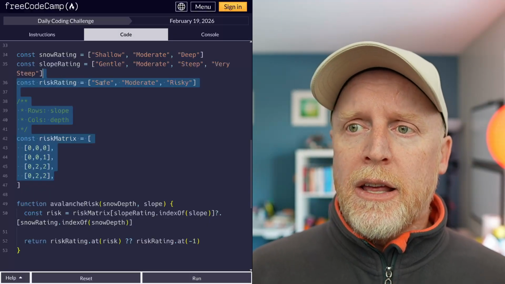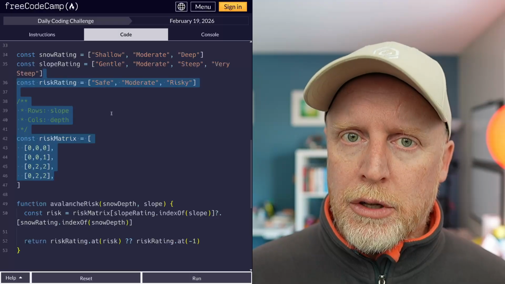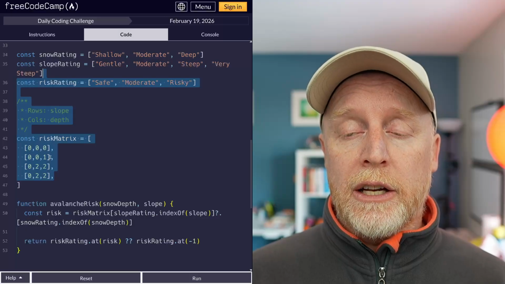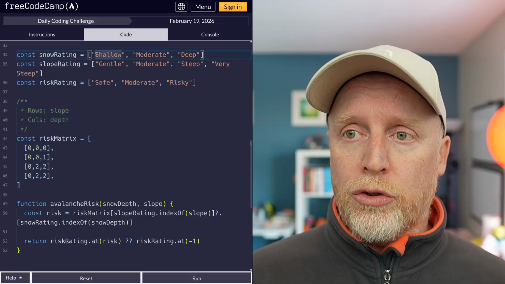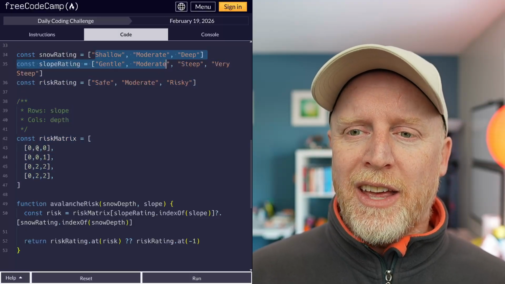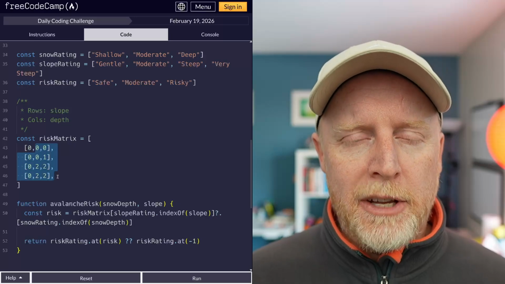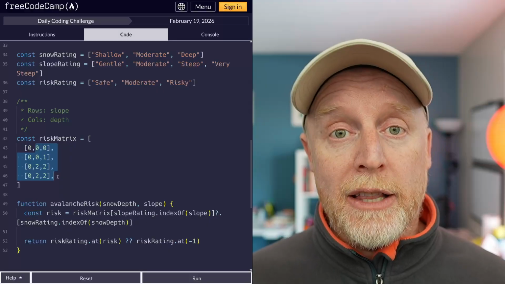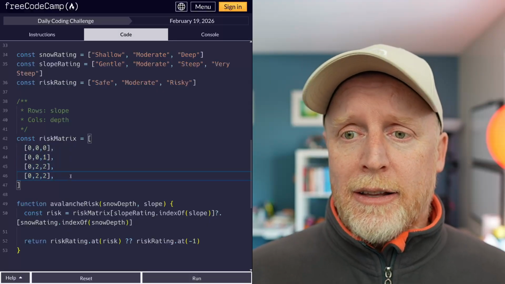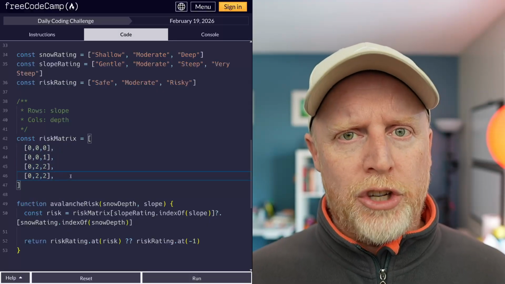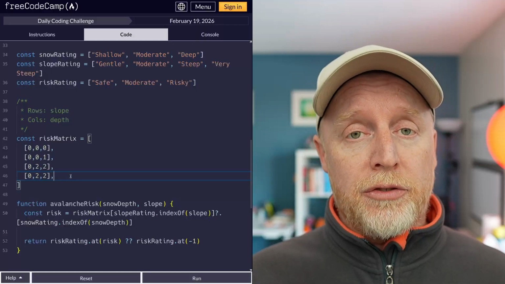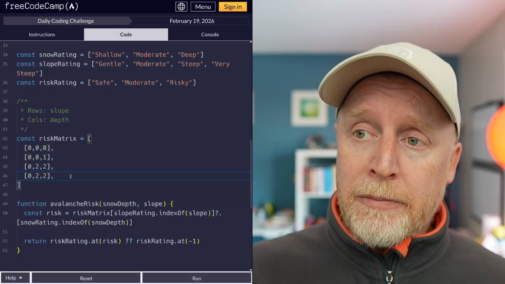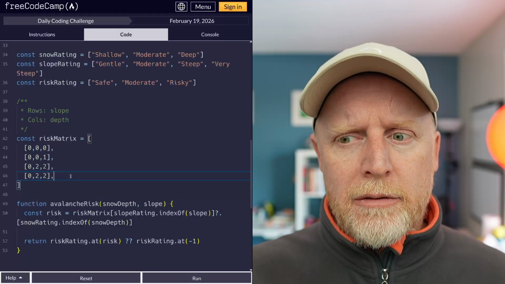Okay. Do I like this solution? I don't. And the reason that I don't like this solution is because we're controlling our data in two places. We're controlling it up here with the text, and then again down here in the matrix, so it still feels like there's some developer intervention happening here. I don't like that. The full solution isn't coming to me. If you did find a better solution for this, hit me up in the comments. I definitely want to read that one. But I'm not a fan of this one.